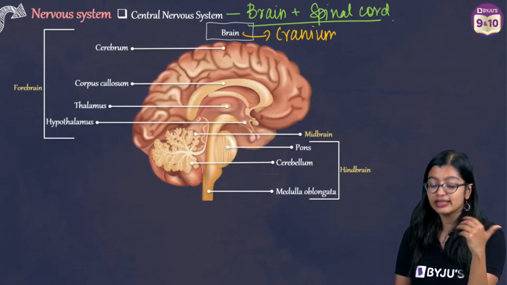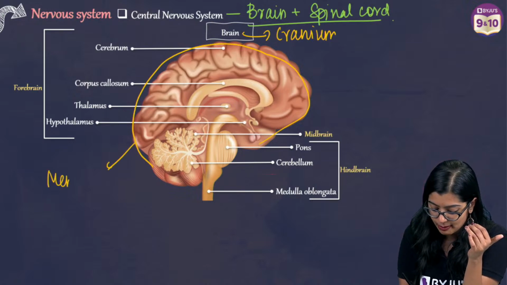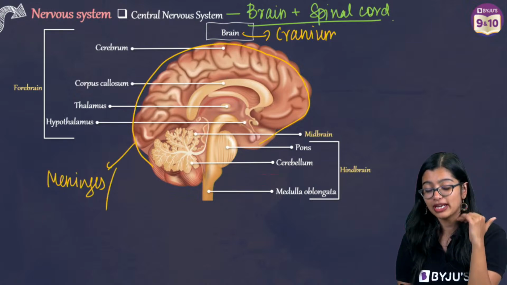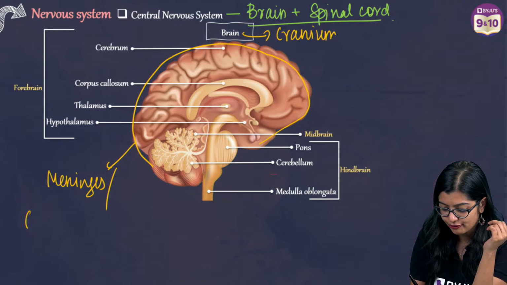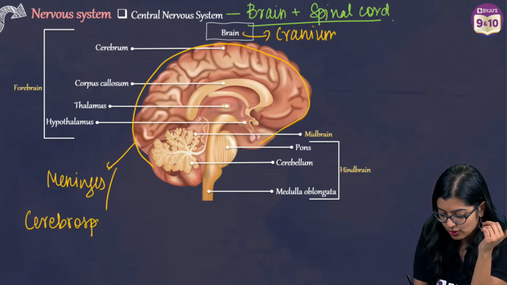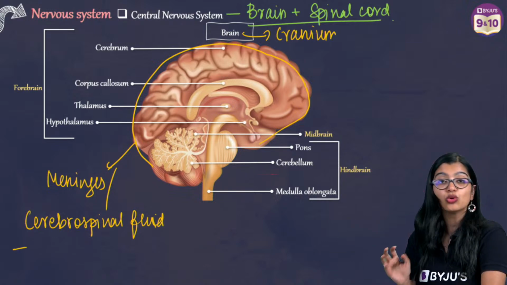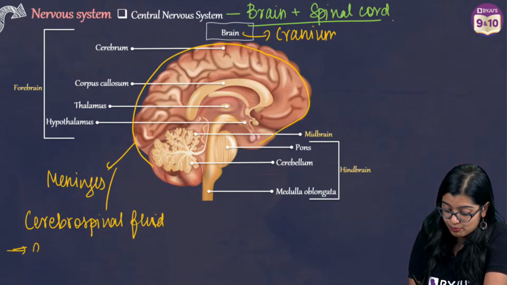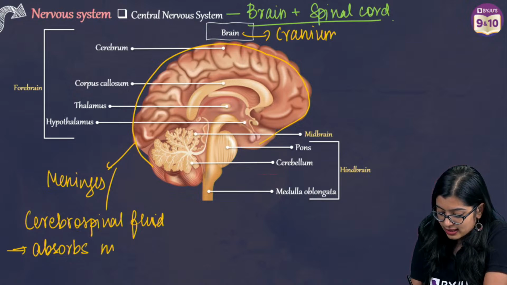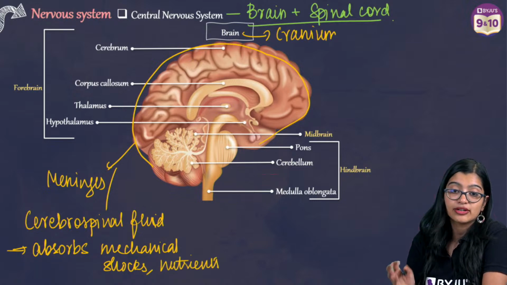Surrounding the brain, it is protected by a membranous structure called the meninges. Between the meninges we find a fluid-like structure called the cerebrospinal fluid. This cerebrospinal fluid has two things to do. It absorbs mechanical shocks, and it also provides the necessary nutrients that are needed for the brain.